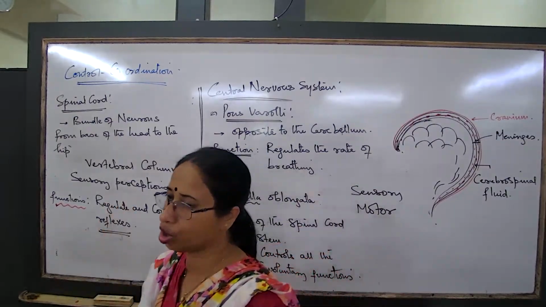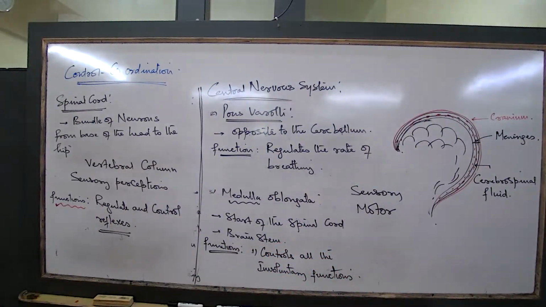We'll now talk about the concept of reflex action, then it is very clear. Sensory impulse means the messages that go from the spinal cord to the brain, we will call that sensory impulse. And the motor impulse means messages which are brought from the brain to the spinal cord. Brain and spinal cord are parts of the CNS. They are always coordinating with each other.